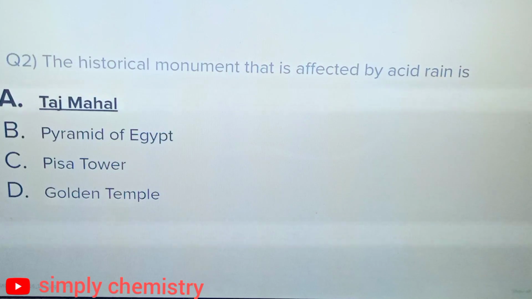Second question. The historical monument that is affected by acid rain is option A, Taj Mahal. Option B, Pyramid of Egypt. Option C, Pisa Tower. Option D, Golden Temple. And the correct answer is option A, Taj Mahal.